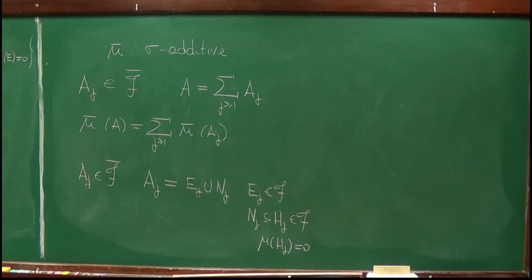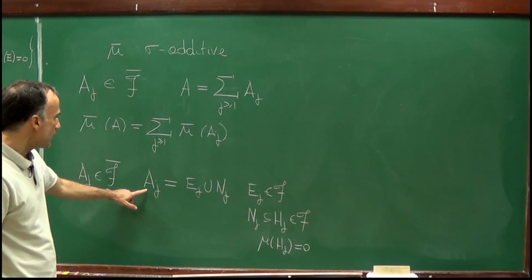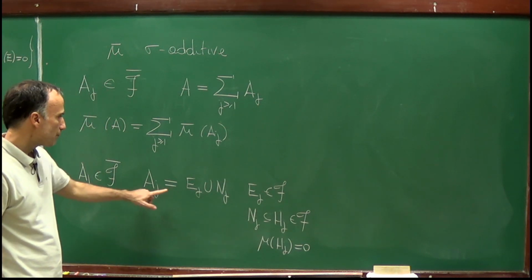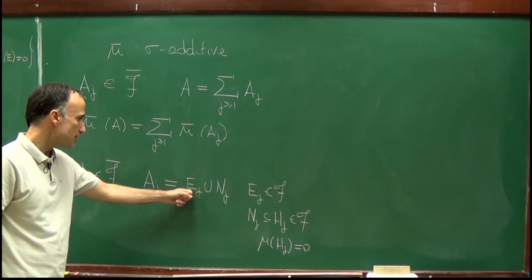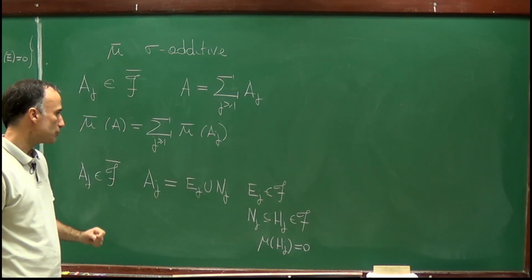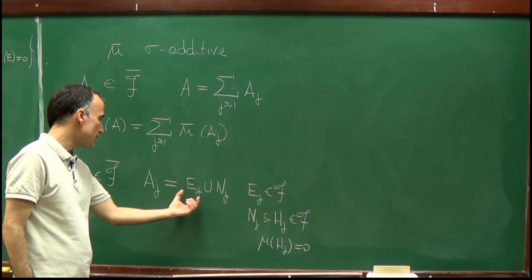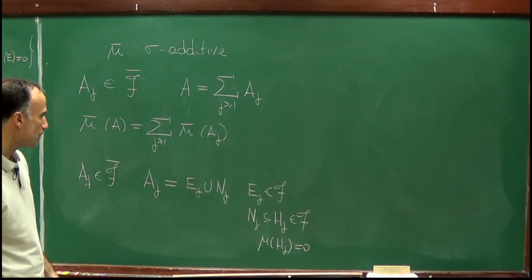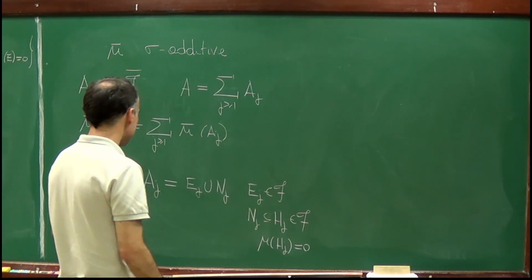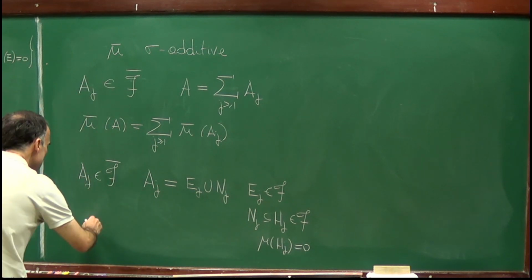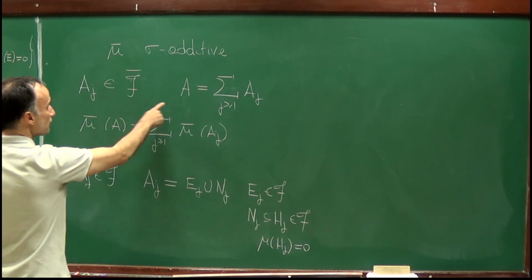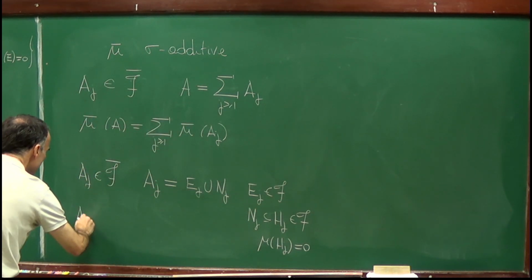Right? So these are the definitions of Aj. Well, since the sets Aj are disjoint two by two, the sets Ej are disjoint two by two, because the set Ej is contained in the set Aj. So let's consider the union. So A is the union of Aj.